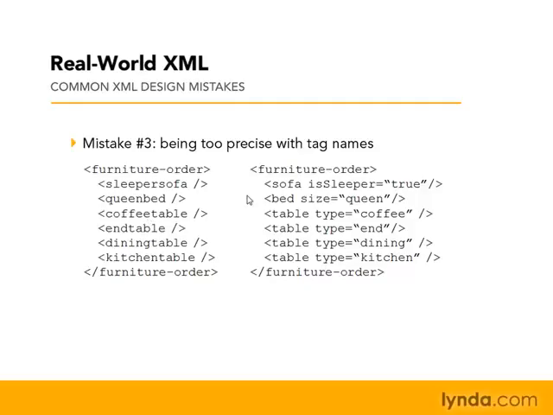Whereas on the right, we've got a much more loose coupling between tag names. So instead of calling this sleeper sofa, this over here is a sofa and then has an attribute of is sleeper.